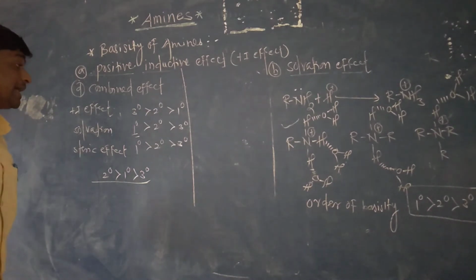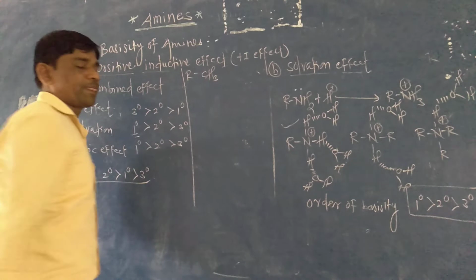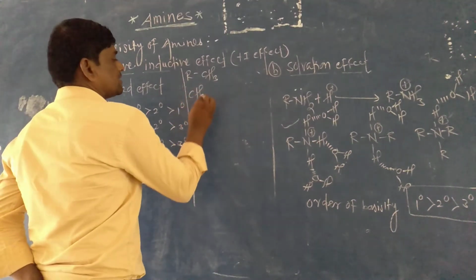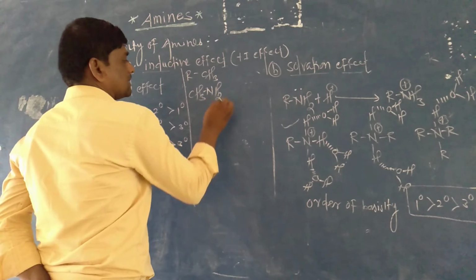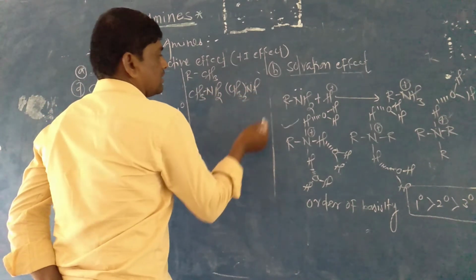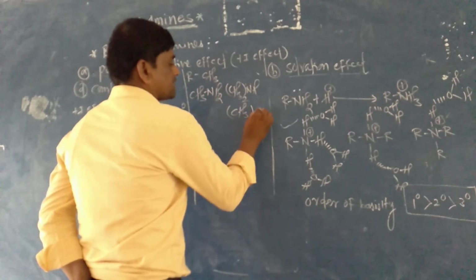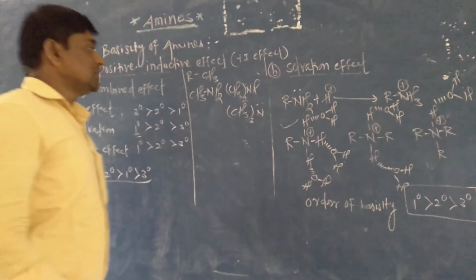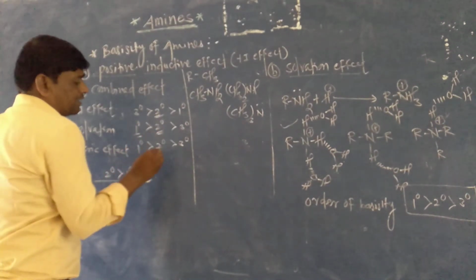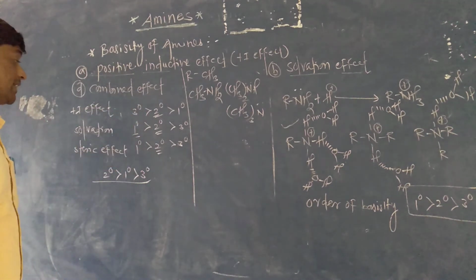By using some alkyl groups, we can show that when the alkyl group is CH3, a smaller group, we have CH3NH2, (CH3)2NH, and (CH3)3N. In this case, the secondary is in between in all the three effects.